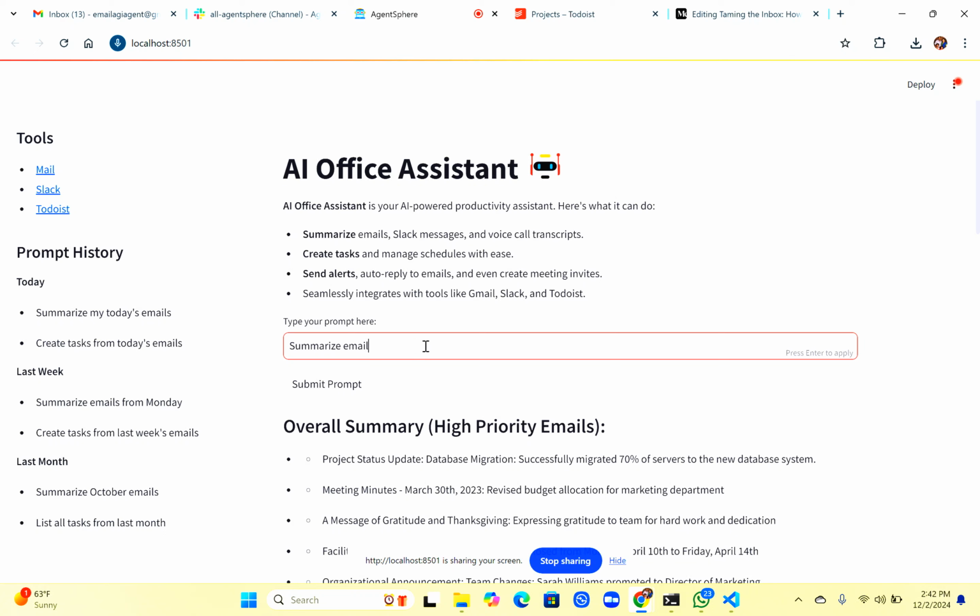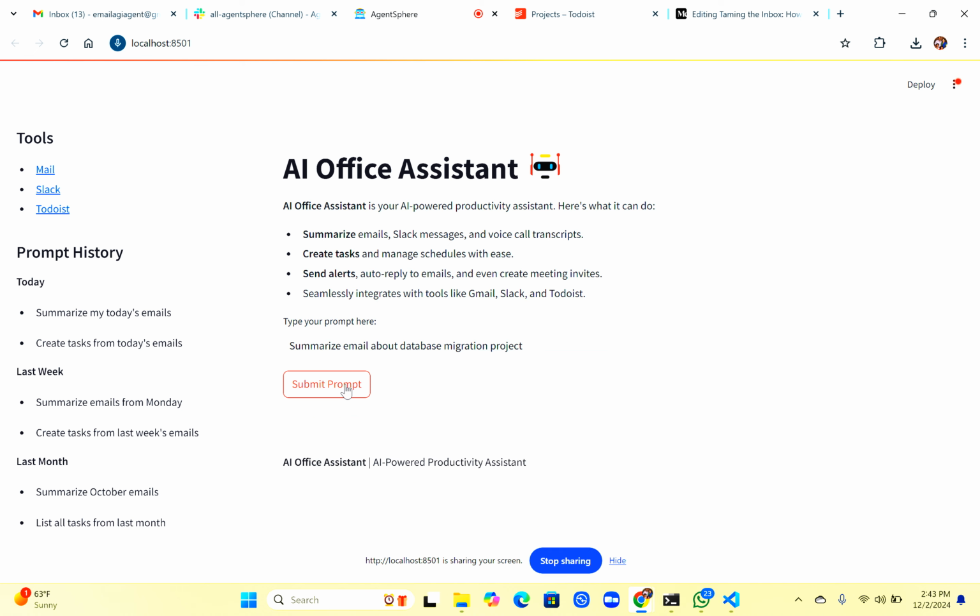Or you might want to summarize emails on a particular project. So I will say summarize emails about the database migration project. Right now I want to get only emails related to the database migration project. Say some big email thread is going on and I might have missed some emails, I want to summarize all the emails related to that. This is where it is doing the semantic search.